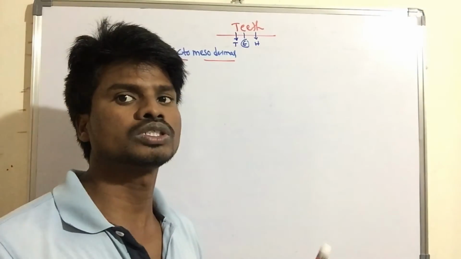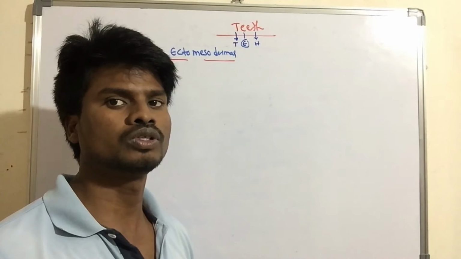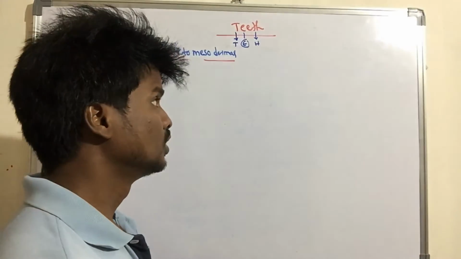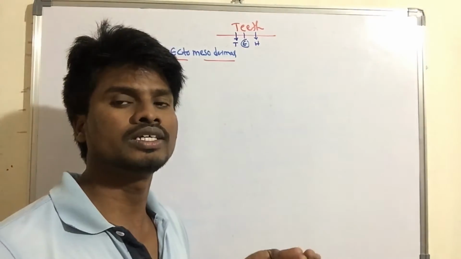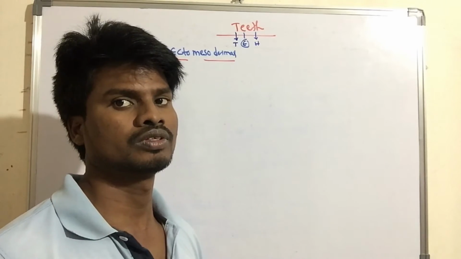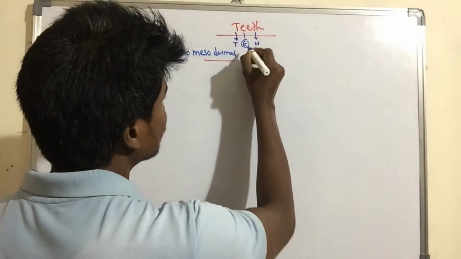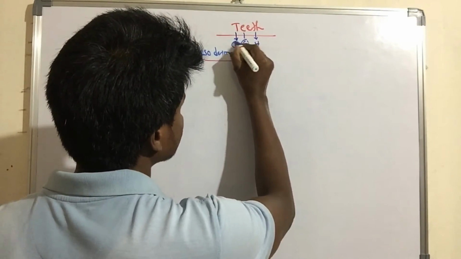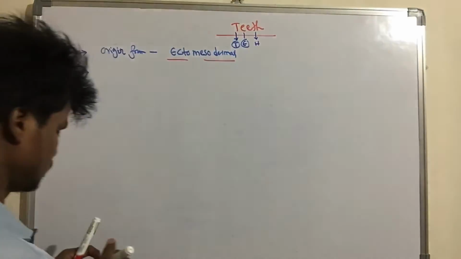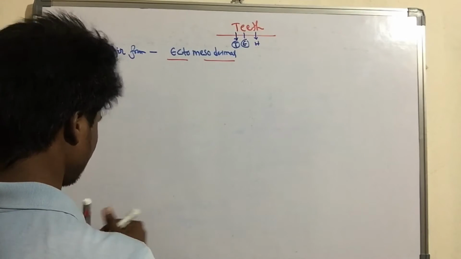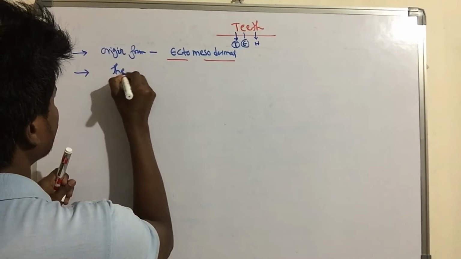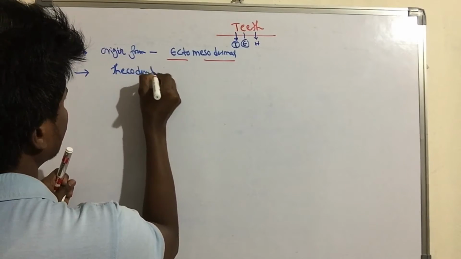In most of the mammals, including human beings, the teeth are arranged in the socket of the jaw. That is known as thecodont. Here the T stands for thecodont.